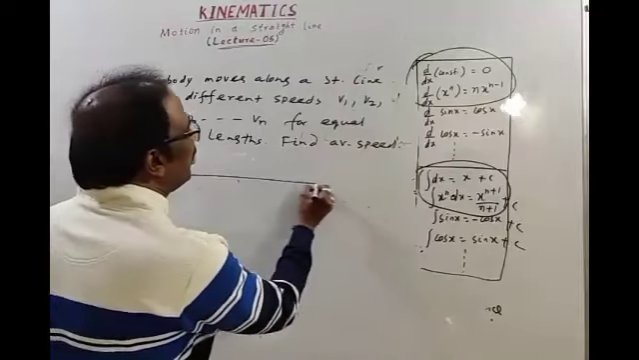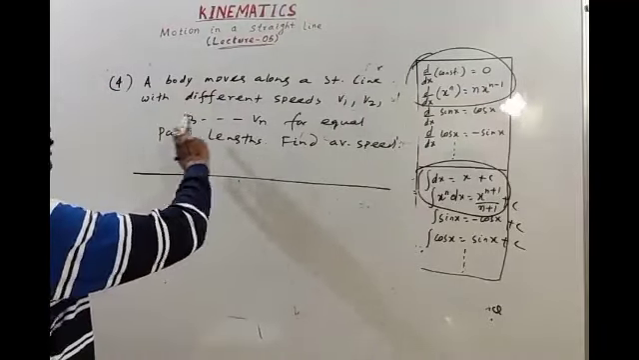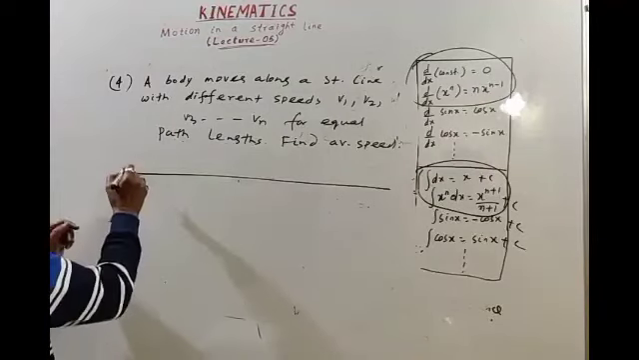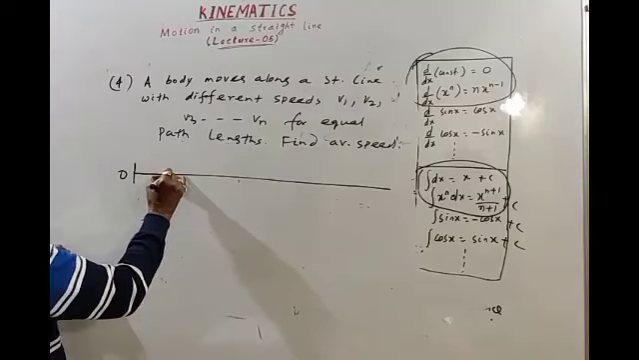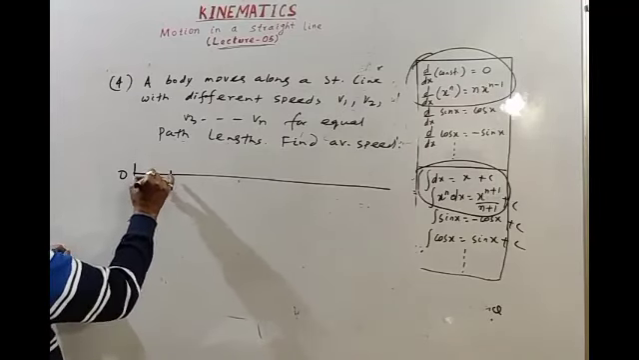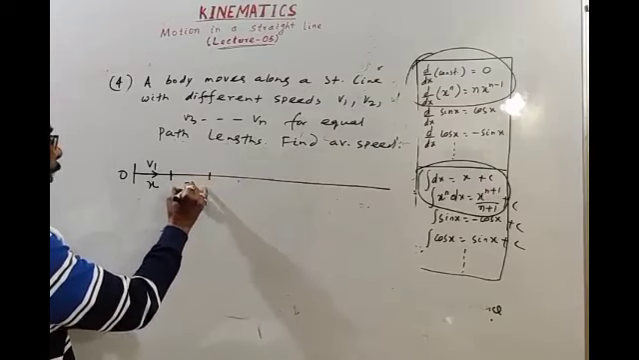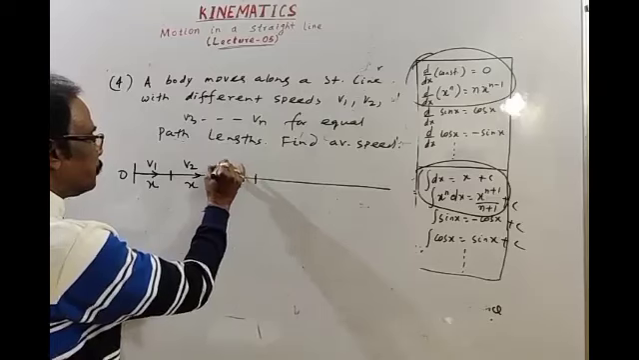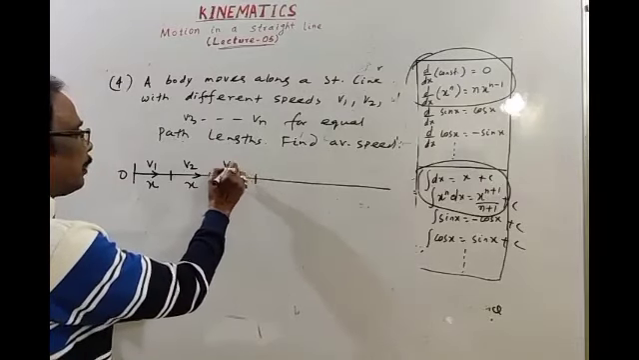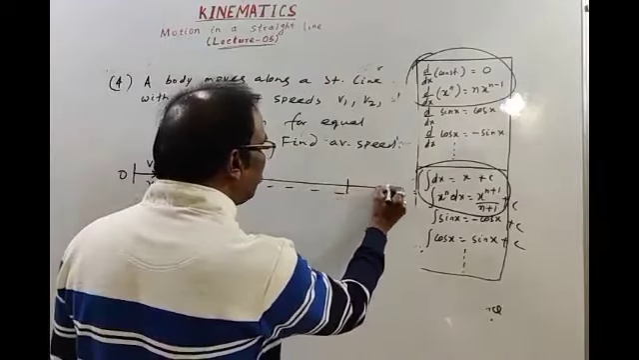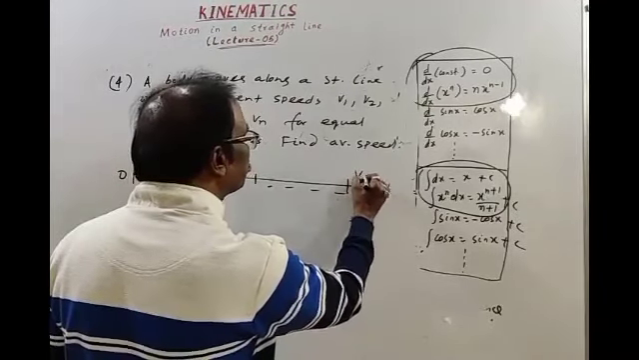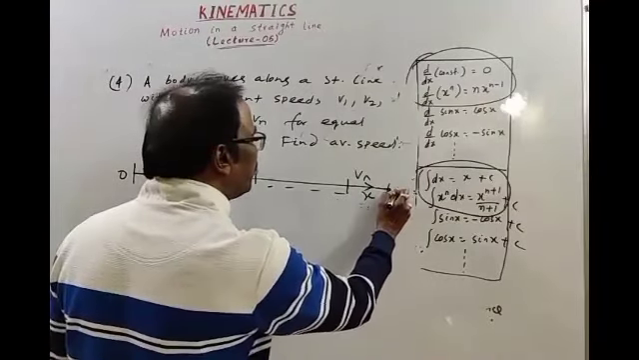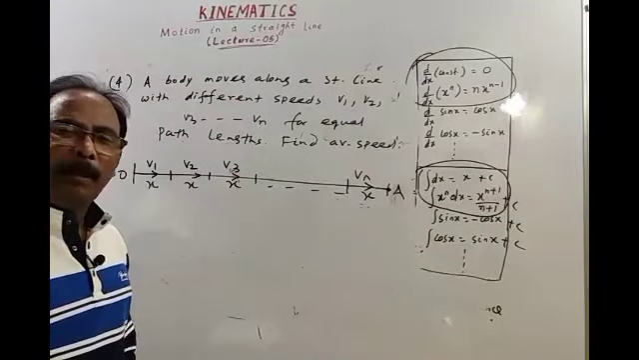A body moves along a straight line with different speeds V1, V2, V3 up to Vn for equal path lengths. Let the body start from O. Let the path length be x, moving with velocity V1, then an equal path length x with velocity V2, then x with velocity V3, and so on. The final path length is x, with velocity Vn, ending at final position A. We have to find the average speed or average velocity, the same thing.